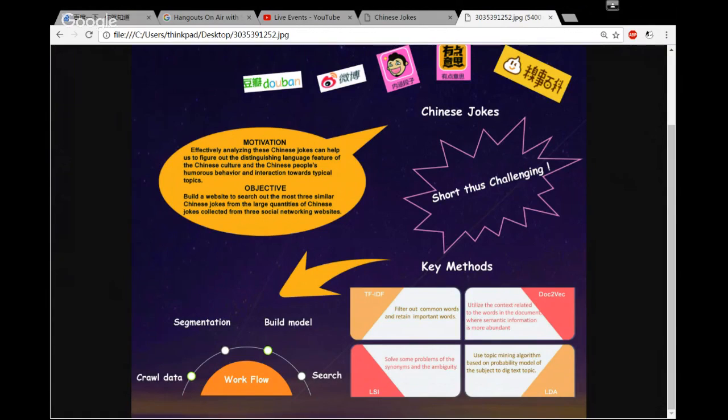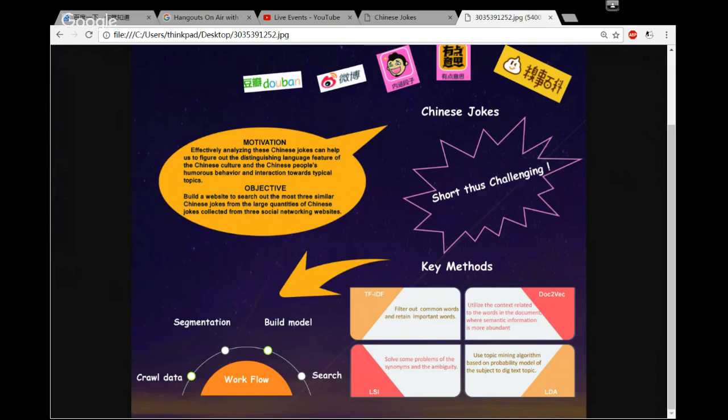First of all, we collect large quantities of Chinese jokes from three social networking websites, then perform Chinese segmentation on them and put them into datasets. Next, we use Gensim, an open-source third-party Python toolkit, to build the semantic model on our dataset based on the four methods we mentioned above. And then we use Django, a high-level Python web framework, to build our website. There are 4 buttons on our website, and each button represents one search method.